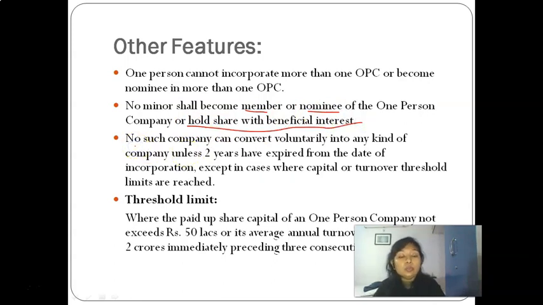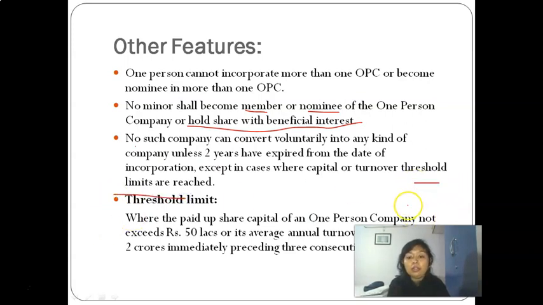And third, no such company can convert voluntarily itself into a company unless 2 years have expired, or in case the threshold limit has been crossed.